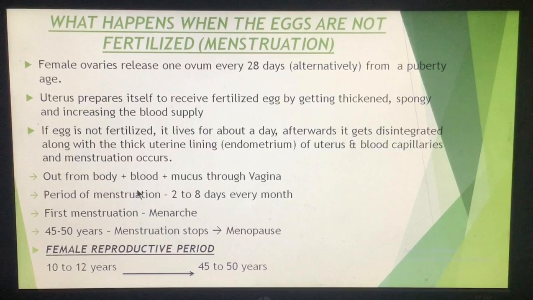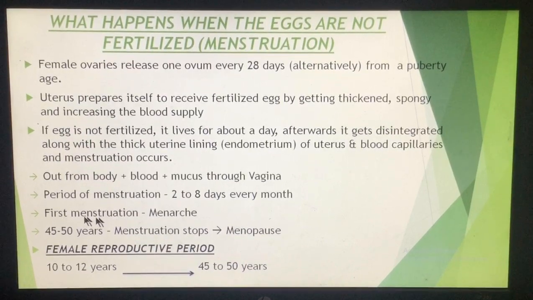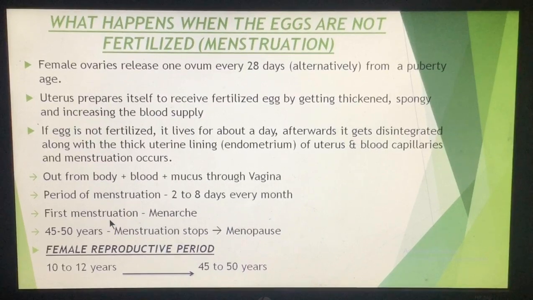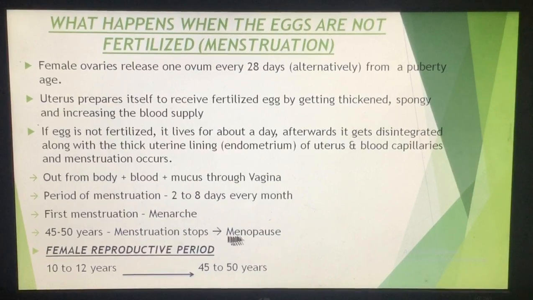Now at the age of puberty, when the first menstruation takes place, that is known as menarche. And at the age of 45 to 50 years in the female, this menstruation stops. That means their reproductive period ends, and when the menstruation stops, that is known as menopause.